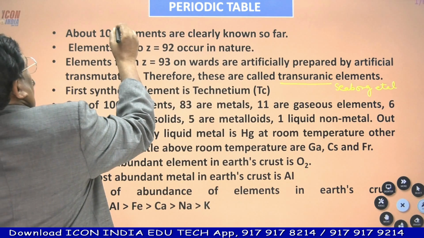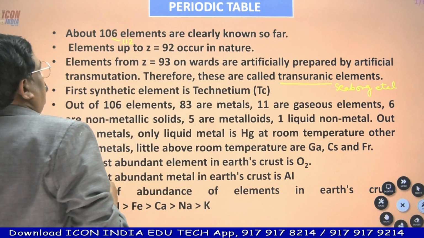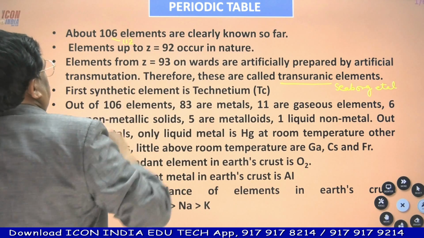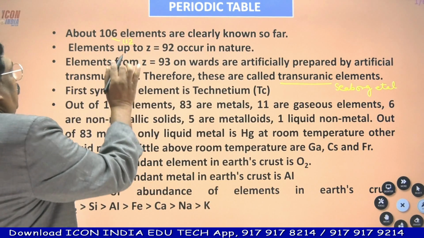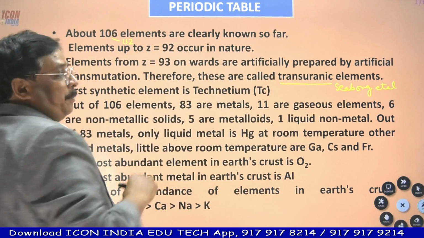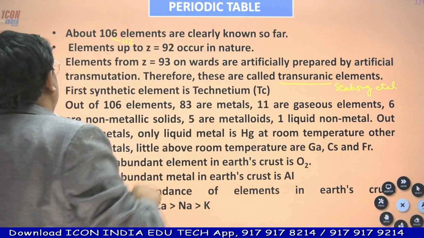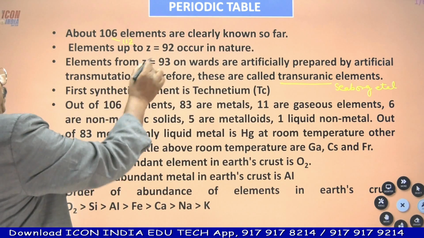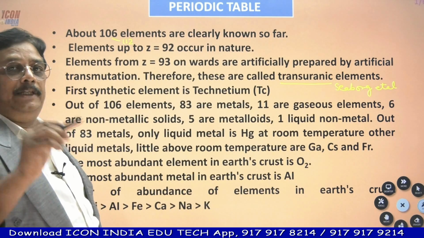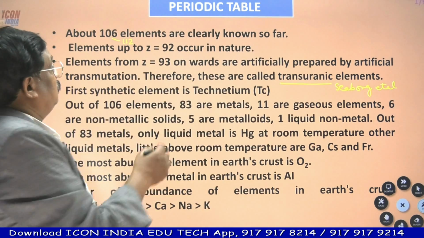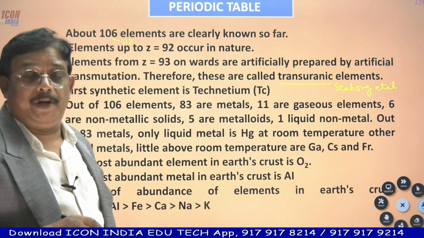Now in the textbooks, even 112th element is there. And in various books you find even 118 elements. Up to overall 112th element is appearing in the textbook. Therefore, 112 elements are clearly known so far. Up to atomic number 92 naturally occur. The 92nd atomic number element is uranium. After 93, elements are artificially made.